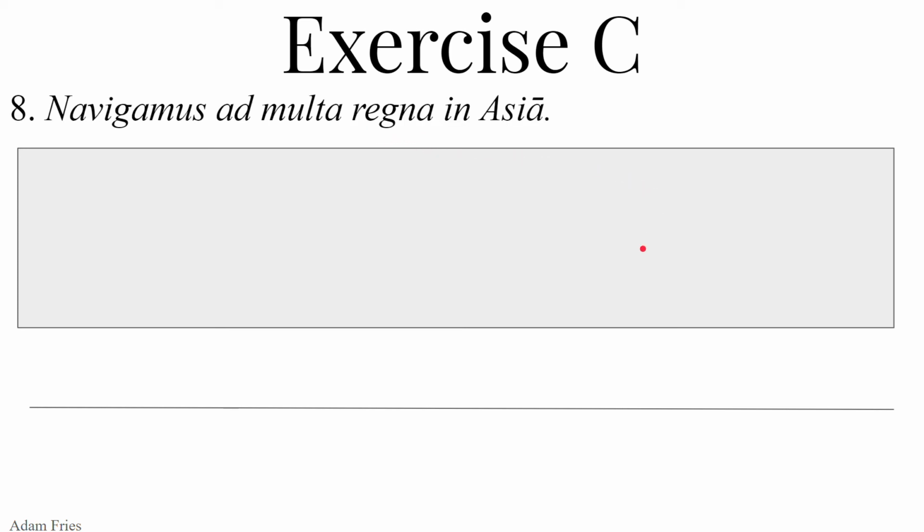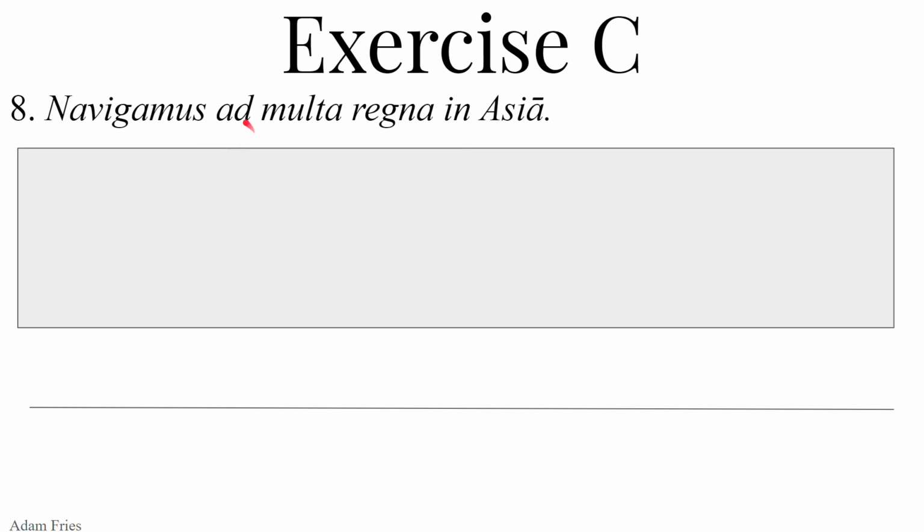Octava. Sententia octava. Navigamos ad multa regna in Asia. So navigamos, first person plural present tense of navigo, navigare, navigavi, navigatus. So to sail. Who's sailing? First person plural, we are. We are sailing.